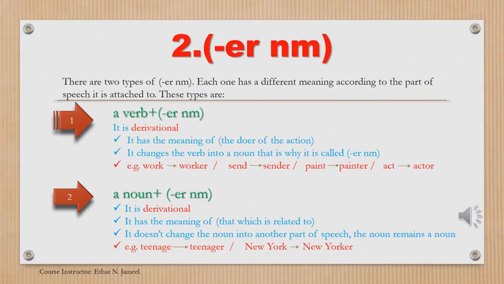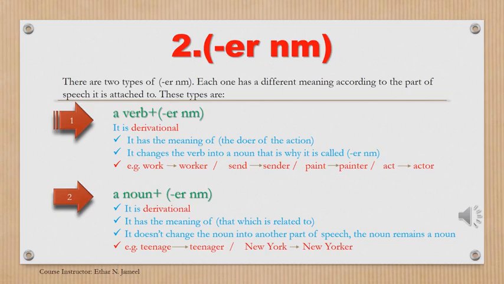ER nominal is derivational, and it has the meaning of the doer of the action, that which performs the action of the verb, the doer of the action. When we add it to verbs, it indicates the doer, the one who does the action.